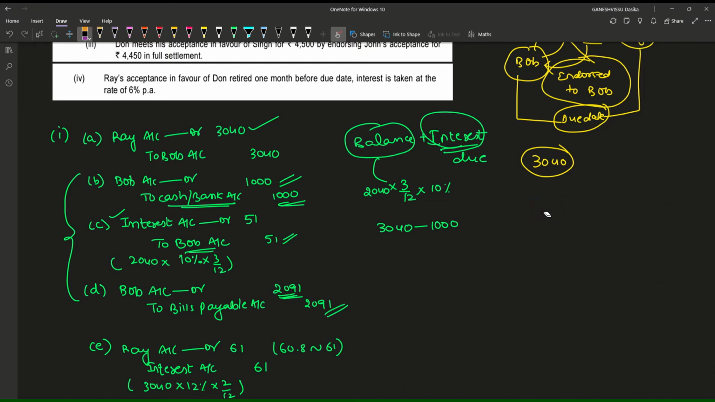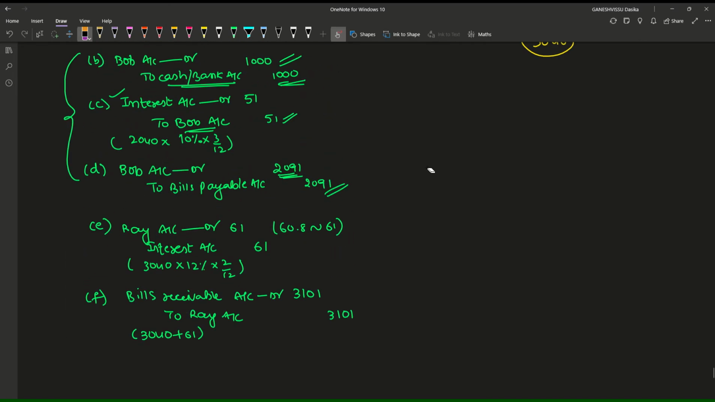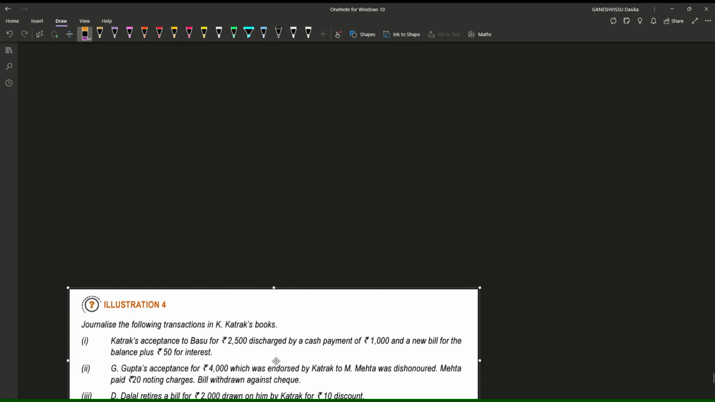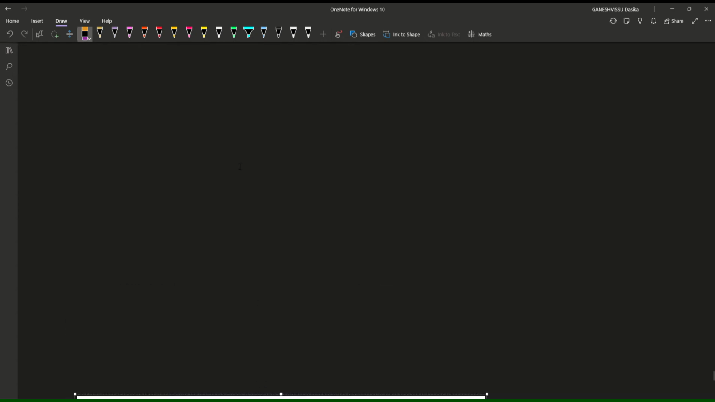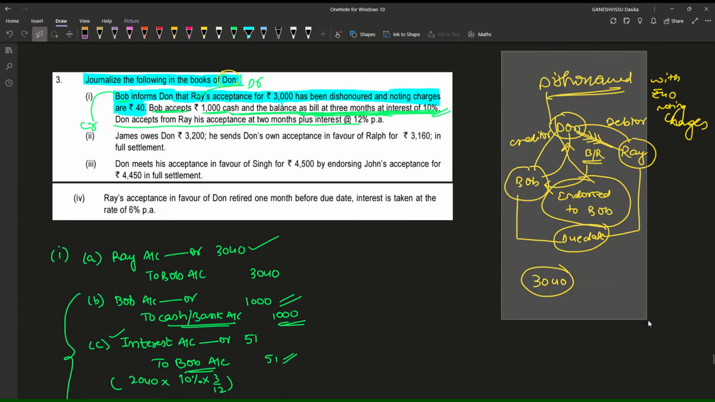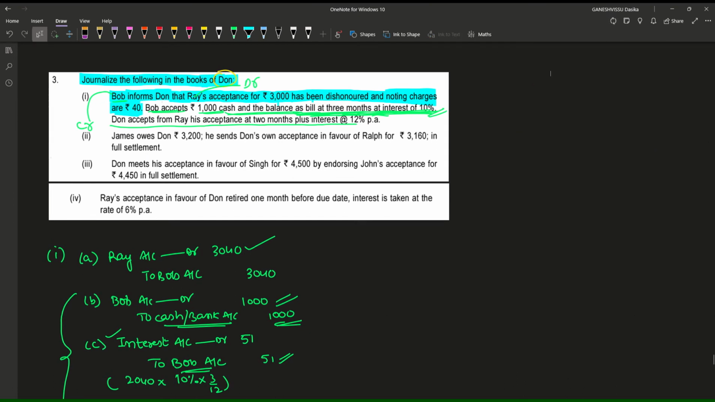Okay, this is what is happening. So this is the case. First thing has been completed, right? Let me delete this one so that there will not be any confusion.